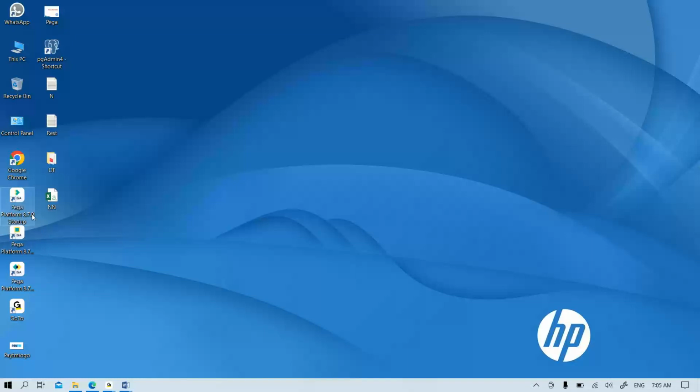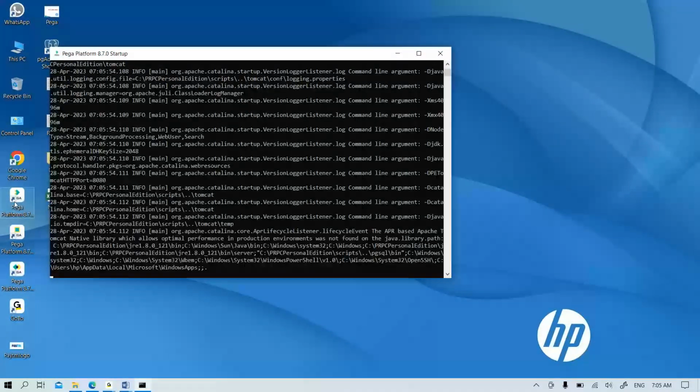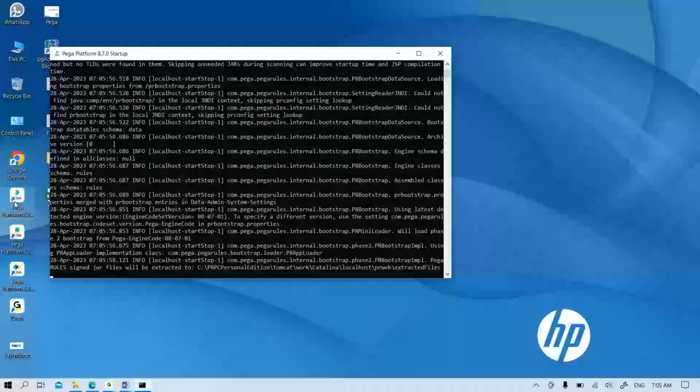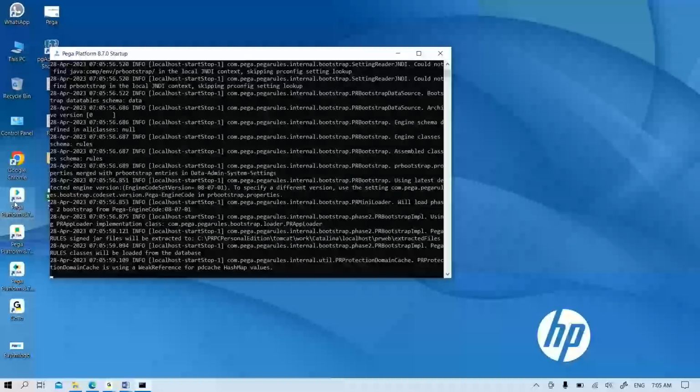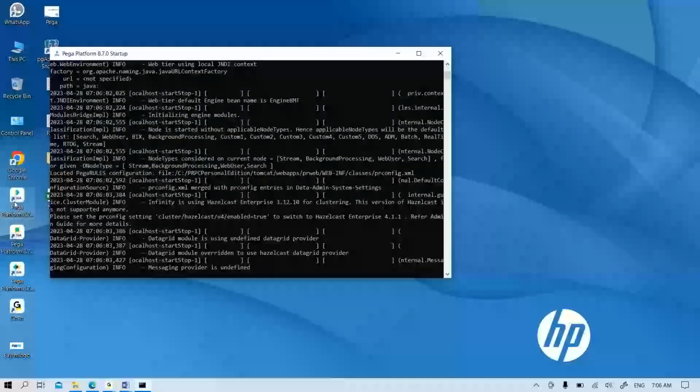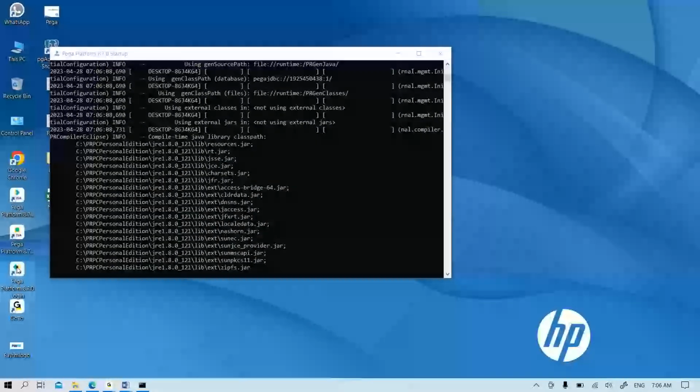During installation, the platform is started automatically, but the second or third time you want to use it, like the next day, you need to click on the startup icon. A command prompt will launch and some logs will be loaded, which will take about 2 minutes. After the logs finish loading, we need to click on the login icon.